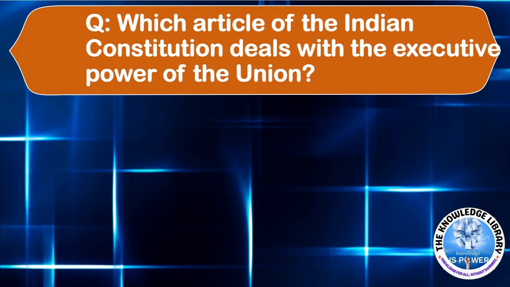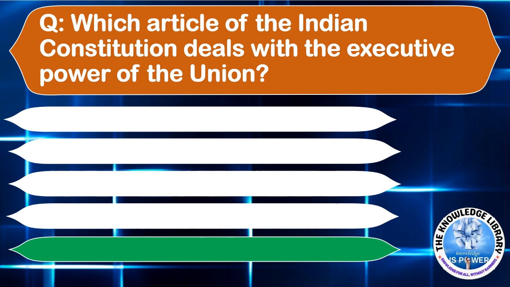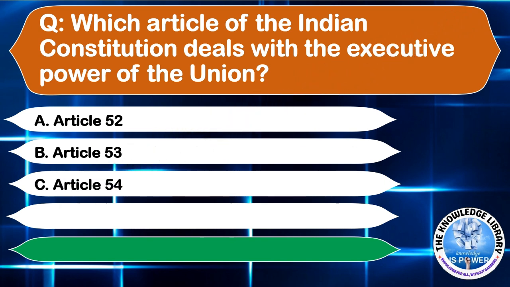Which article of the Indian Constitution deals with the executive power of the Union? Option A, Article 52. Option B, Article 53. Option C, Article 54. Or option D, Article 55. The correct answer is option B, Article 53. Moving to the next question.